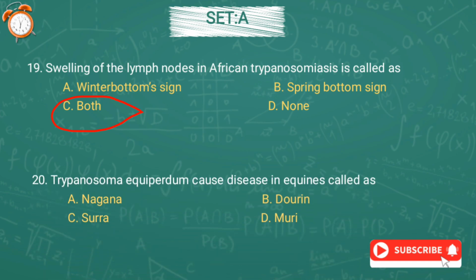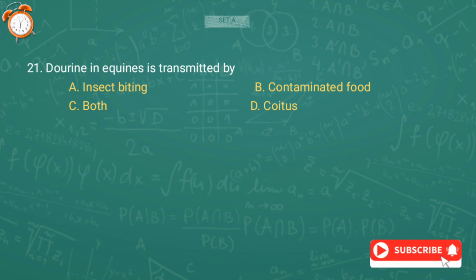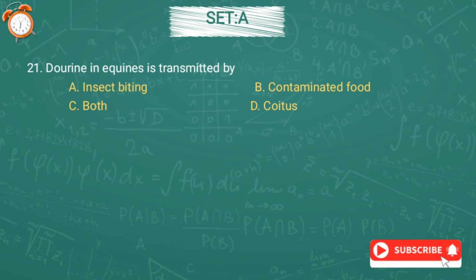Question number 20. Trypanosoma equiperdum causes a disease in equines called option A nagana, option B Dourine, option C Surra, or option D Mal de Caderas. And the correct answer is option B, Dourine.